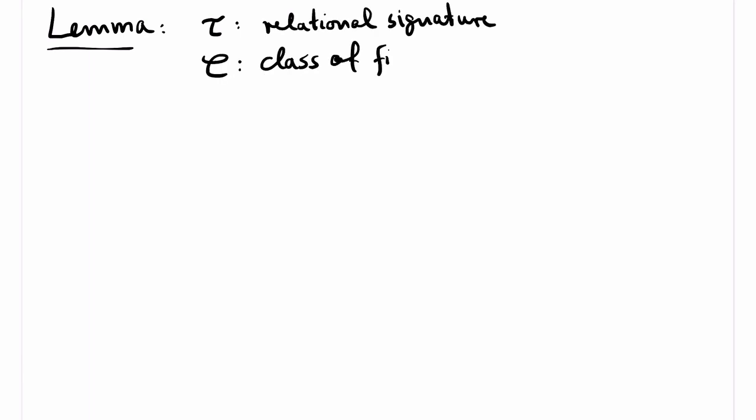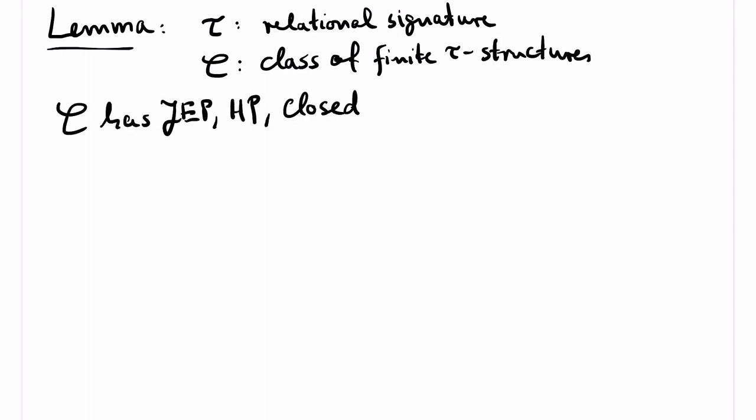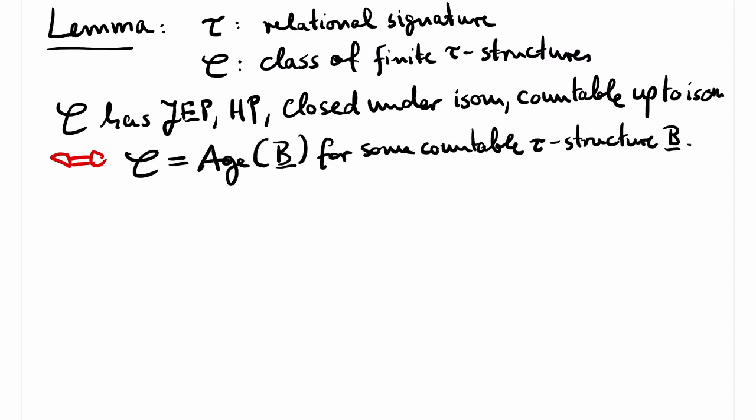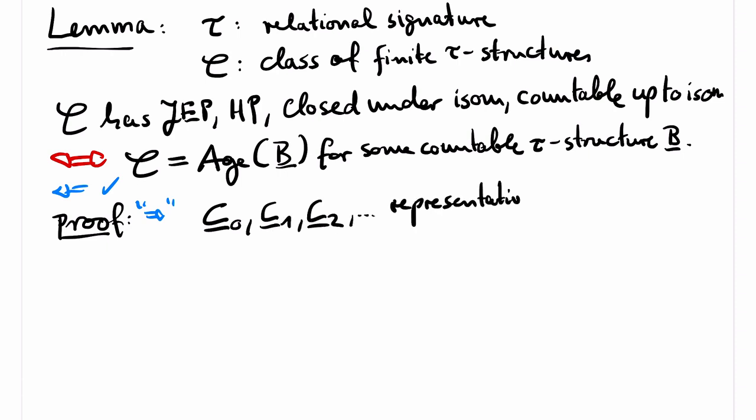To formulate the lemma, we fix a relational signature tau. Let C be a class of finite tau structures. Then C has the joint embedding property, is closed under substructures and isomorphisms, and is countable up to isomorphism if and only if it is the age of a countable tau structure B. We have already proved the backwards direction. For the proof of the forwards direction, we fix an enumeration C0, C1, C2, and so on of representatives for all isomorphism classes in C. Such an enumeration exists by assumption.